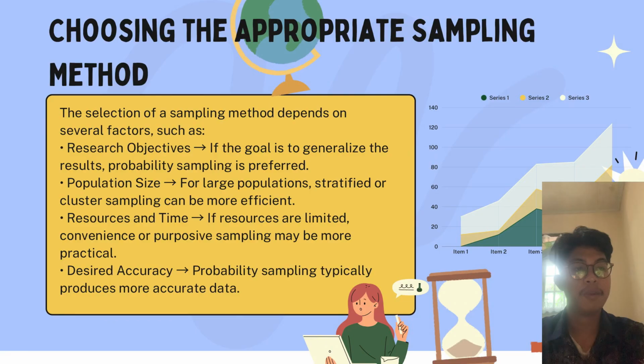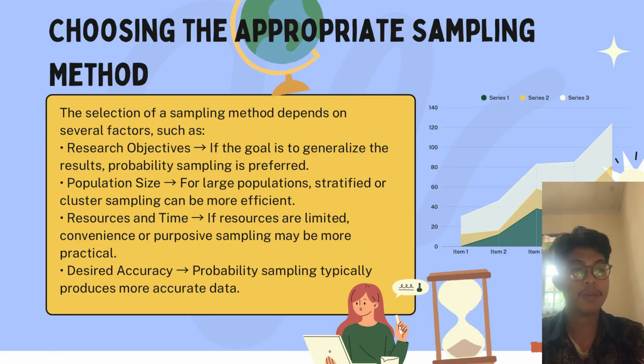Choosing the appropriate sampling methods. The selection of sampling methods depends on several factors, such as 1. Research objective. If the goal is to generalize the results, probability sampling is preferred. 2. Population size.